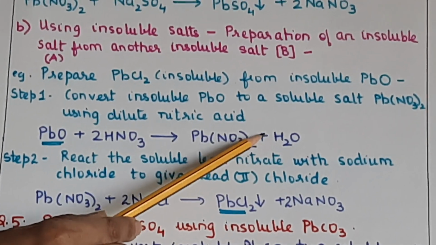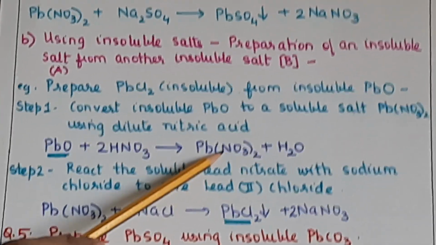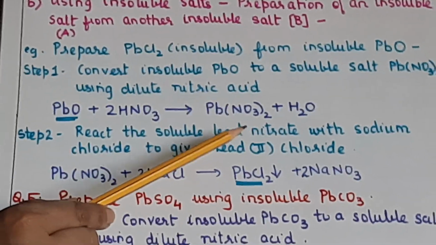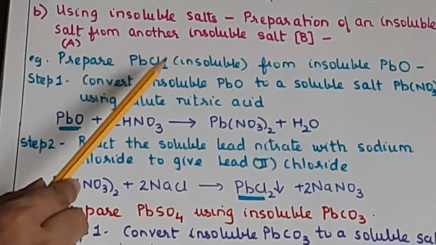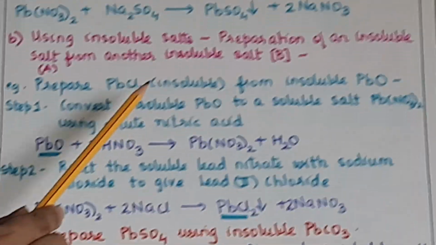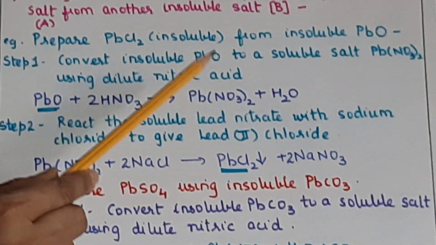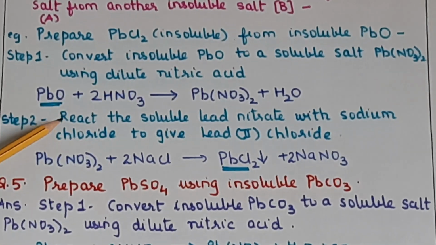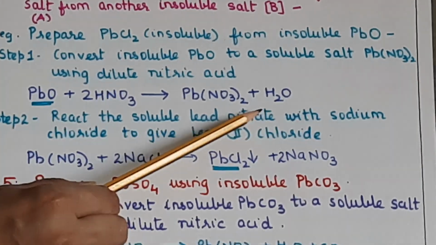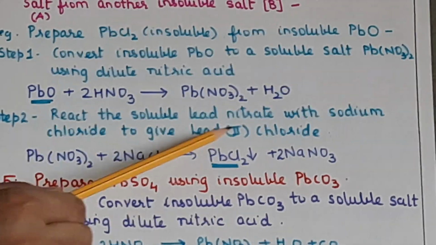Now next step, you are going to react this soluble lead nitrate using sodium chloride. Now we want PbCl2, so you use a soluble chloride salt. Soluble chloride salt is sodium chloride. See, sodium and potassium are the safest to use. They are always soluble. So step 2, react the soluble lead nitrate with sodium chloride to give lead chloride.